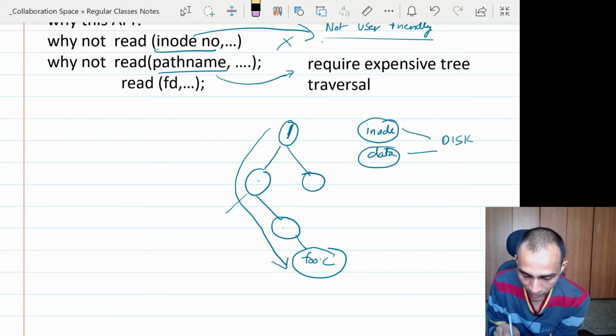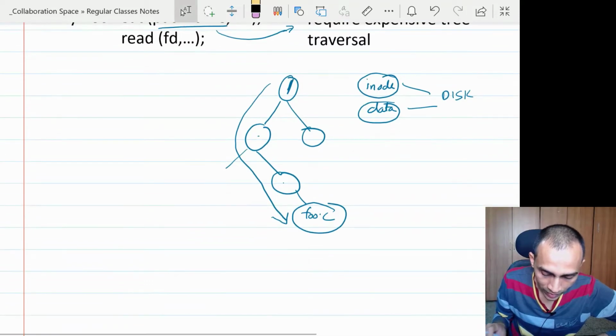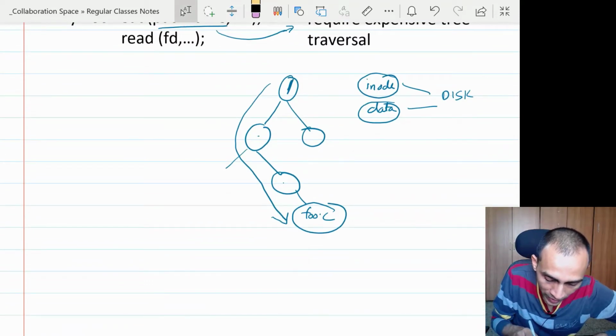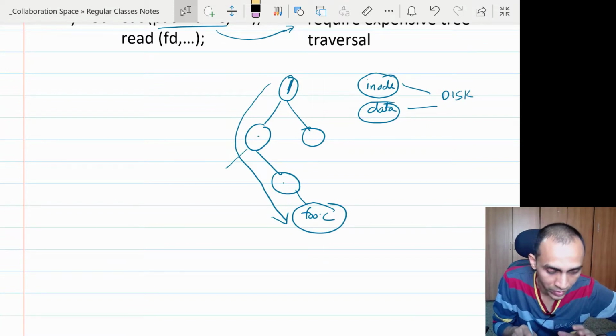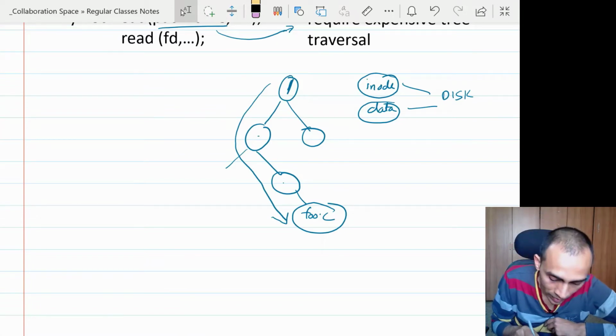That means you will need 2 disk reads for every directory that you traverse from the root up to the file. So it is very expensive, and so it makes sense to use the file descriptor once you have already opened a file and you have checked, you're satisfied with all the security, all the permissions and everything. Then it is very natural to use the file descriptor itself to do read and write.